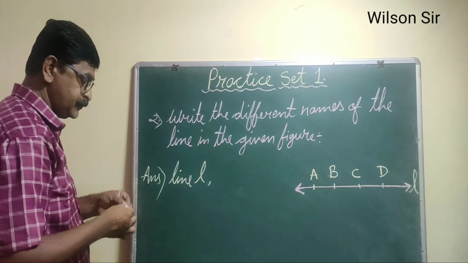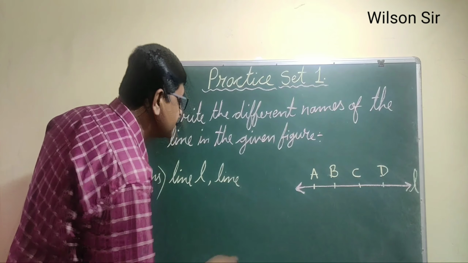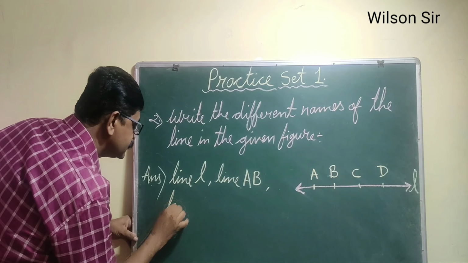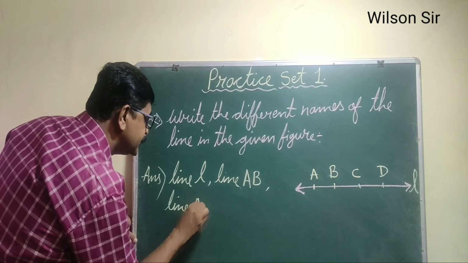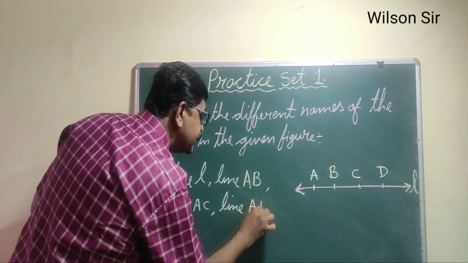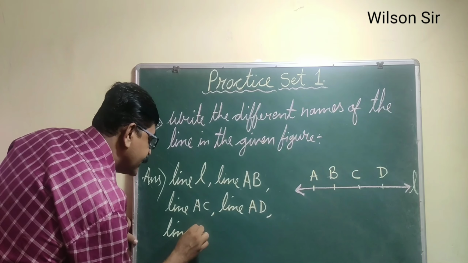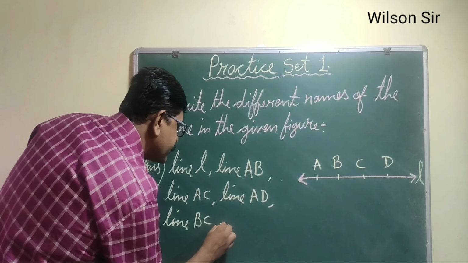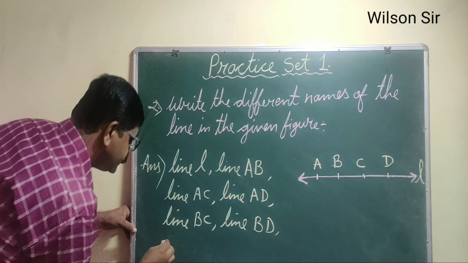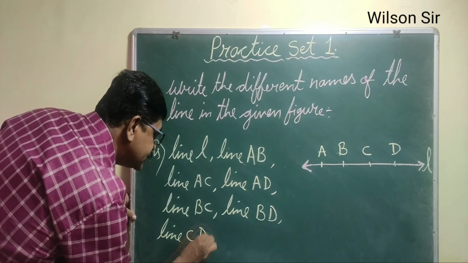Line L is there, then line AB, line AC, line AD, line BC, line BD, line CD.